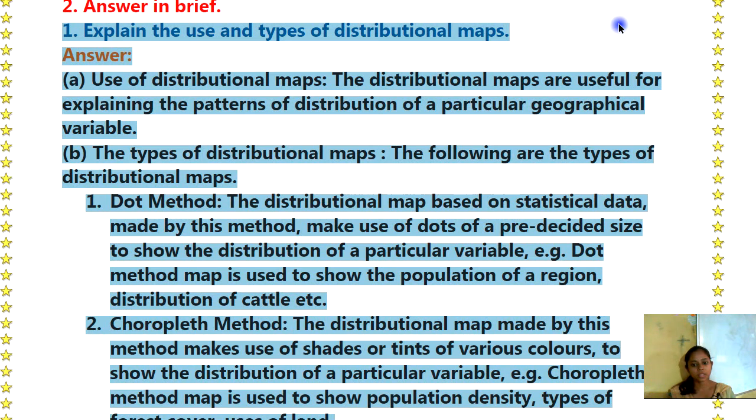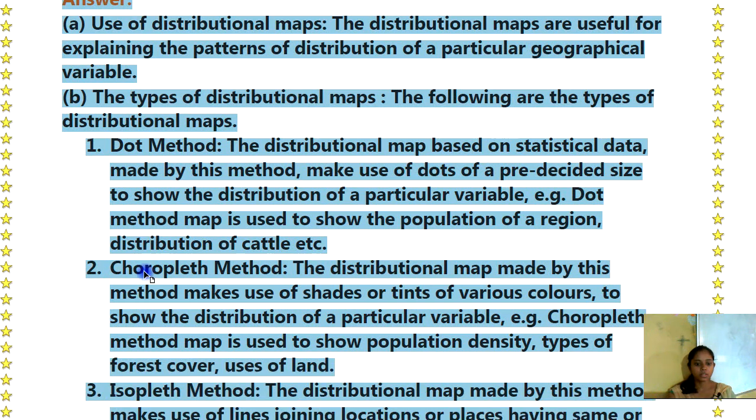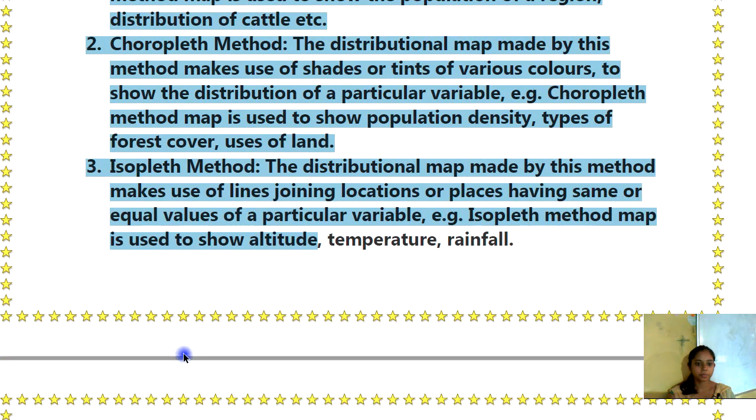Choropleth method. The distributional map made by this method makes use of shades or tints of various colors to show the distribution of a particular variable. Example, choropleth method map is used to show the population density, types of forest cover, uses of land.